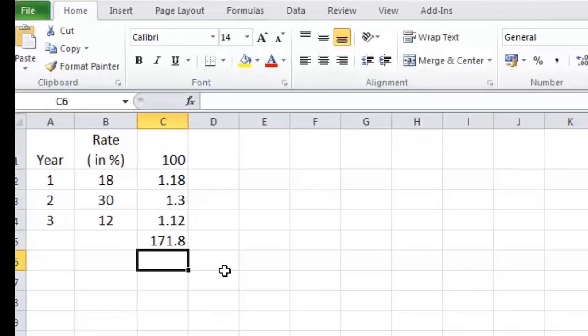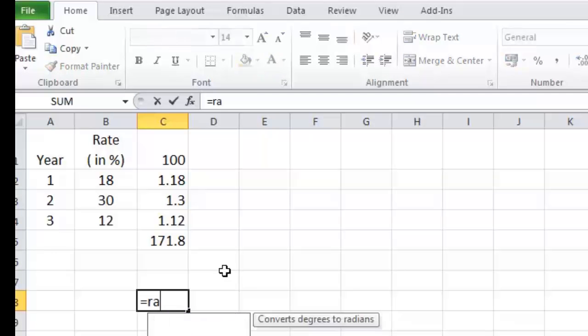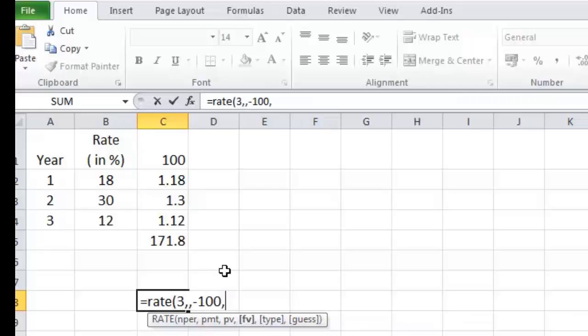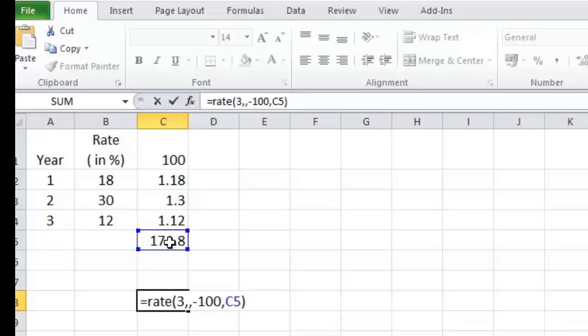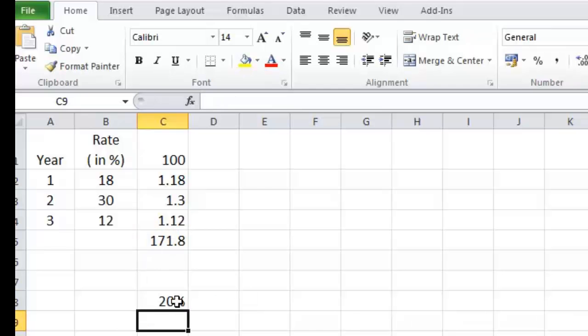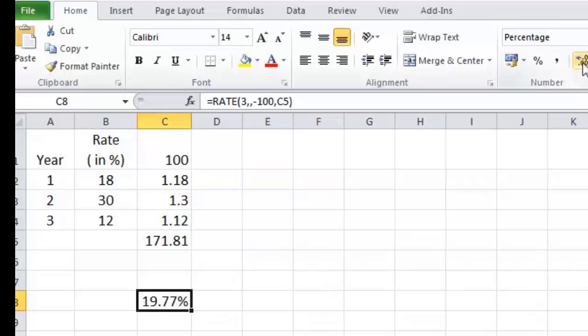Well, let's check out using a rate function, is equal to rate, in 3 years of time, 100 rupees has become 171.8, which is C5 column for me. So what is the rate? Well, it is giving us 20%, but then is it exactly 20%? Let us increase the decimals and find out. What we find out is it is actually 19.77%, a difference of 0.23% from what we had estimated by finding out the average.